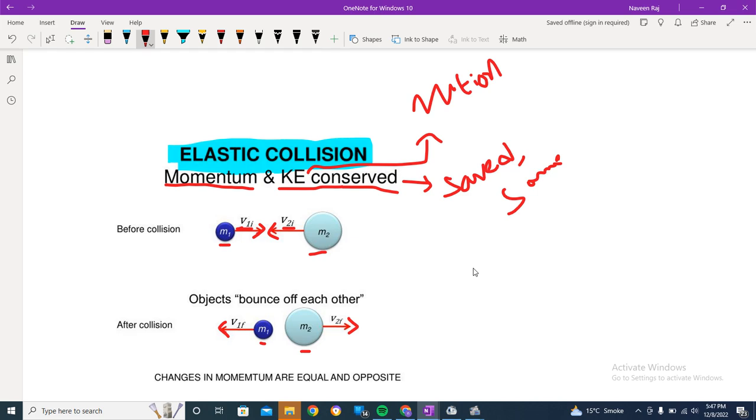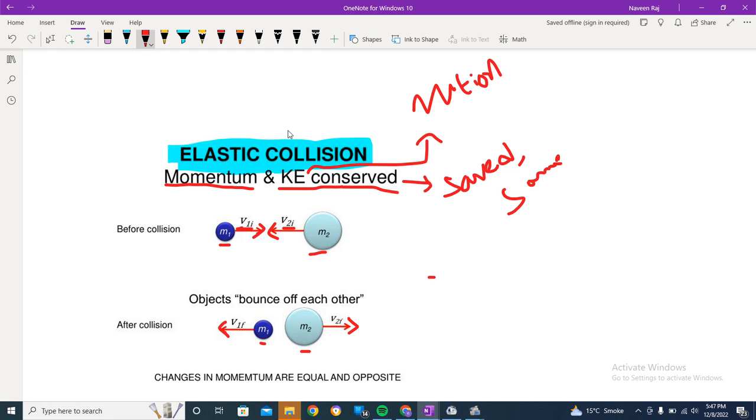And this elastic collision is only possible in an isolated system. This is a very important point, because in the real world, there is no perfect conservation. Like, there is a minimum loss, but there is always loss of energy and all that. This means, if you take a real life example, if you're throwing a ball on a wall and it comes